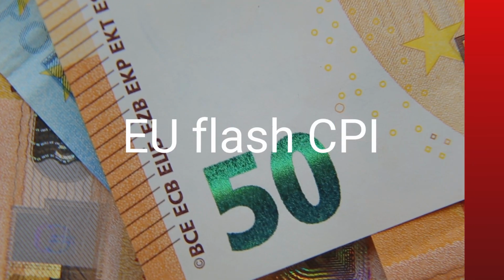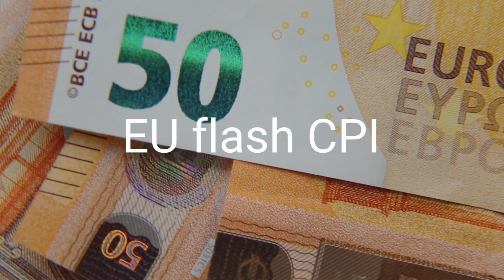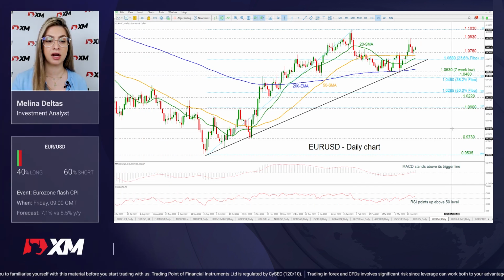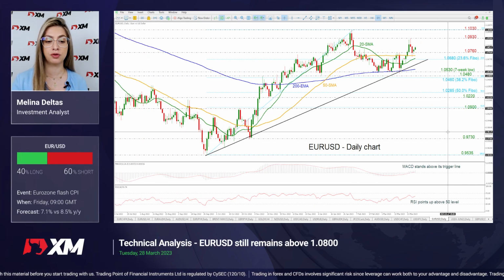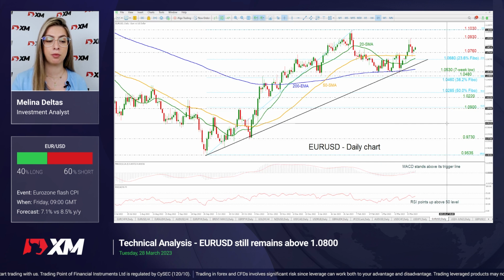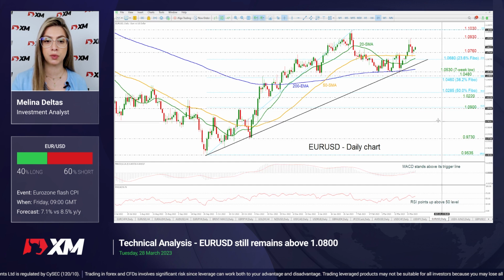So moving next to the Eurozone, flash estimates for March are released also on Friday. Headline inflation may have dropped below 8%, but the more pressing concern for the ECB is the persistent increase in core inflation rates. So euro dollar rebounded off the 50-day SMA and around the 1.0760 support level and is currently holding above the 1.08 psychological mark, with the next barrier coming from the 1.0930 barrier and the 1.1030 resistance.